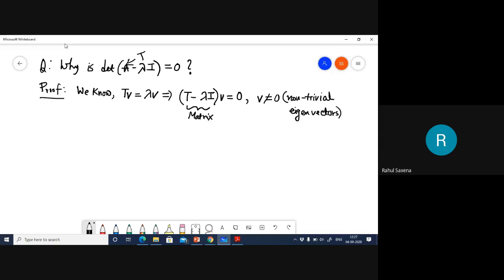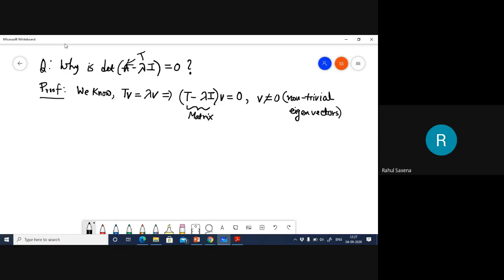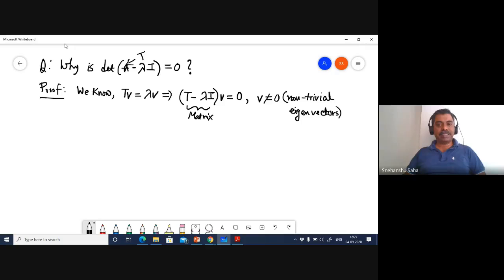We also notice that if vector v satisfies that relation, some constant c times v will also satisfy it. So we'll have infinite solutions, and for a set of linear equations to have infinite solutions, the coefficient matrix should have a zero determinant. Exactly. You are on the right path.